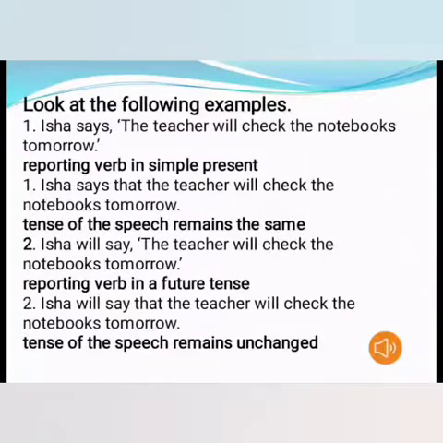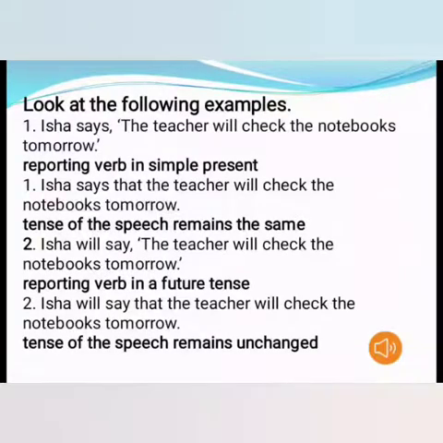Now see how it has been changed. Isha says that the teacher will check the notebooks tomorrow. Now the commas have been replaced by that. There are no changes in the tense. Will has been written in the same way as it was in the direct speech. In the indirect speech also we have written will, and there is no change in tomorrow. The adverb has not been changed. So whenever the reporting verb is in simple present tense, there will be no changes in the tenses of the reported speech. Now see one more example.